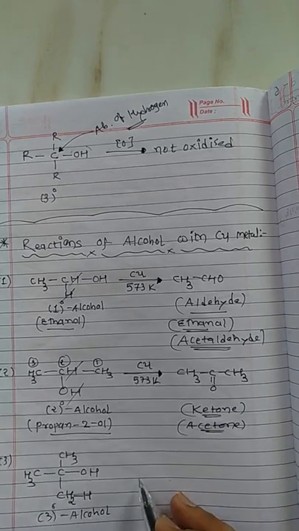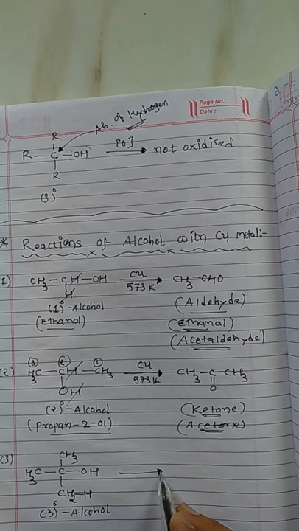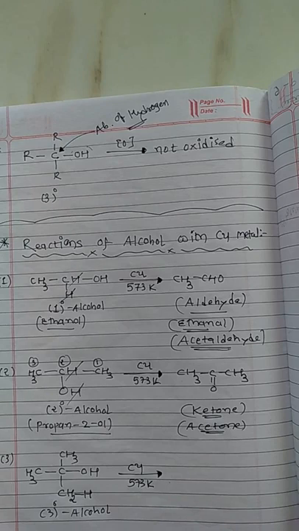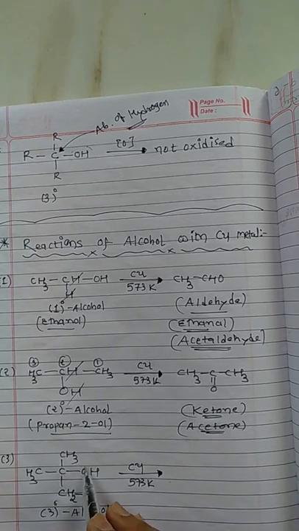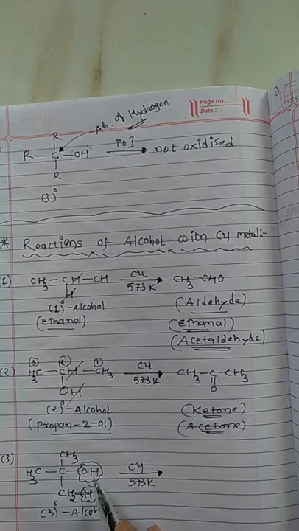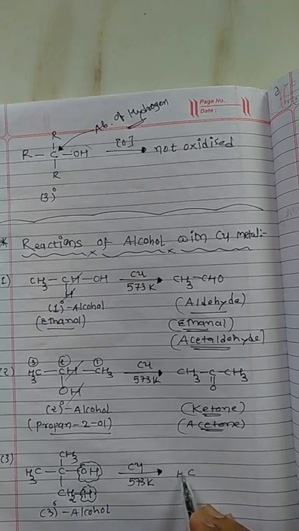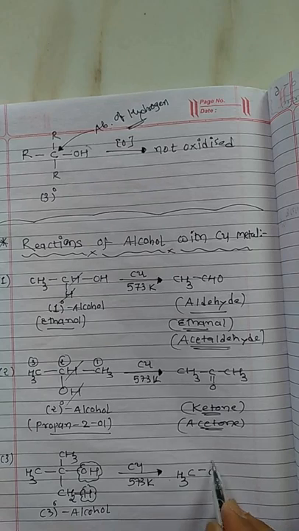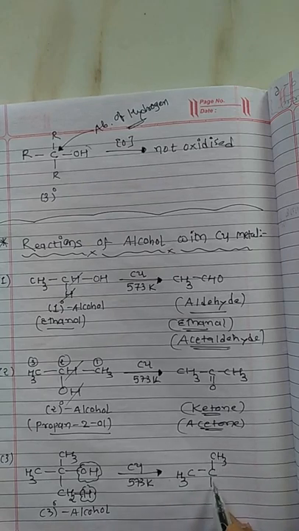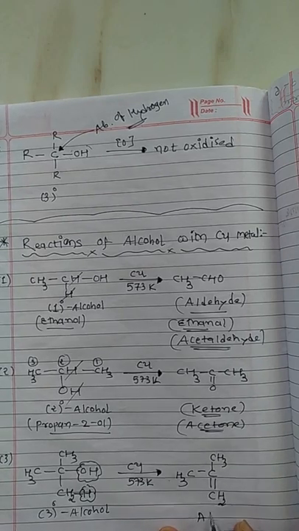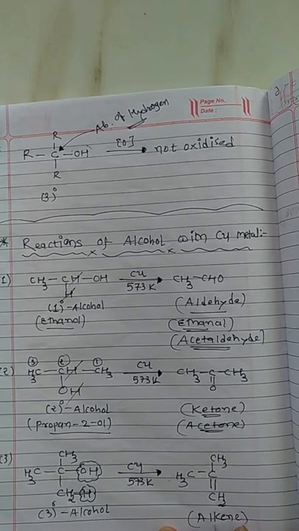This tertiary alcohol in presence of copper at 573 Kelvin temperature will lose the OH group from here and H from here. In the form of water, it is removed from these two carbons via formation of a double bond between them. So we get the product CH3, CH3 double bond CH2. So here we get an alkene as a product.